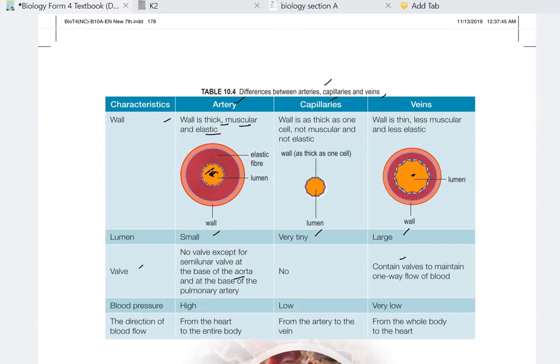Okay, so blood pressure here is high, low, and very low, and the direction of blood flow is from the heart to the entire body. This one is from artery to vein, and from the whole body to the heart.